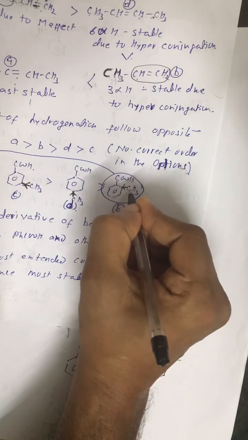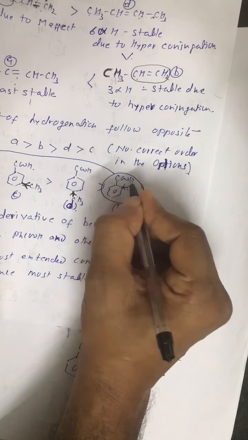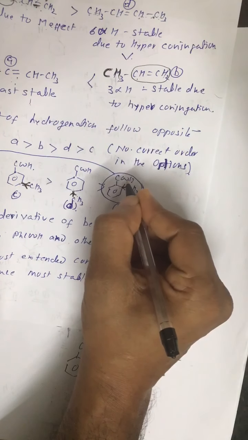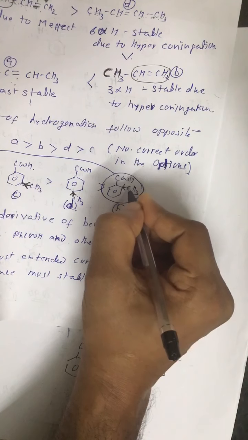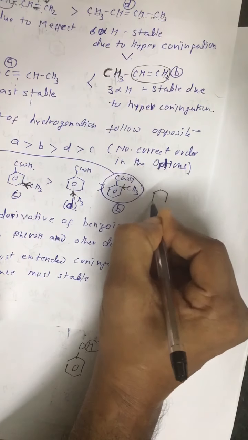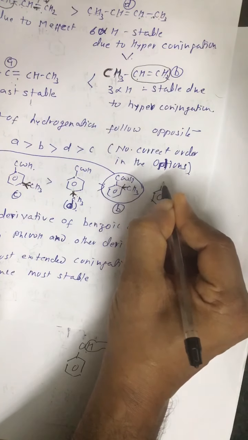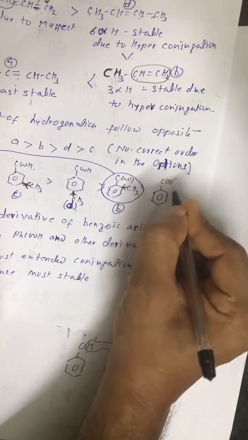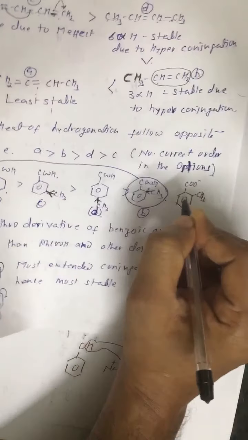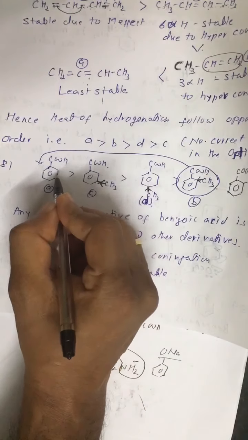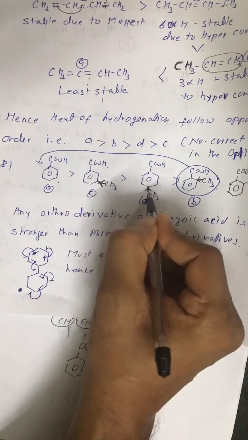So this should be the least stable carboxylate ion, that is COO negative having a CH3 group at the ortho position, should be least stable. And this one should be most stable because they are all electron releasing groups.